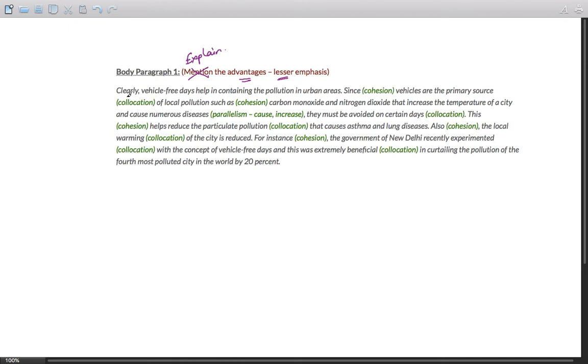The first sentence is clearly vehicle-free days help in containing the pollution in urban areas. So containing the pollution means it helps in controlling the pollution. So this first sentence is idea number 1. And you have to keep in mind that as long as you have not explained the first idea, you should not move to the next one. So the following sentences should explain this idea. It continues with an explanation that the vehicles are a source of local pollution.